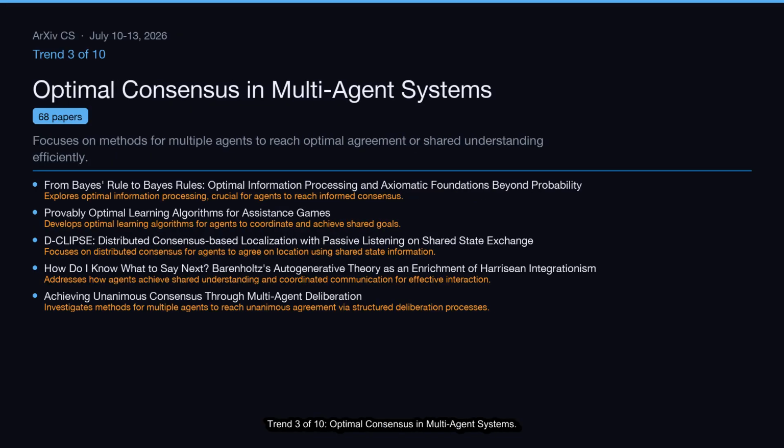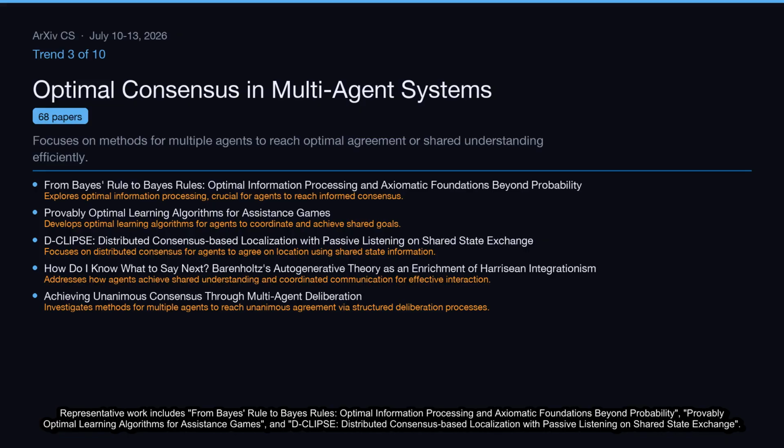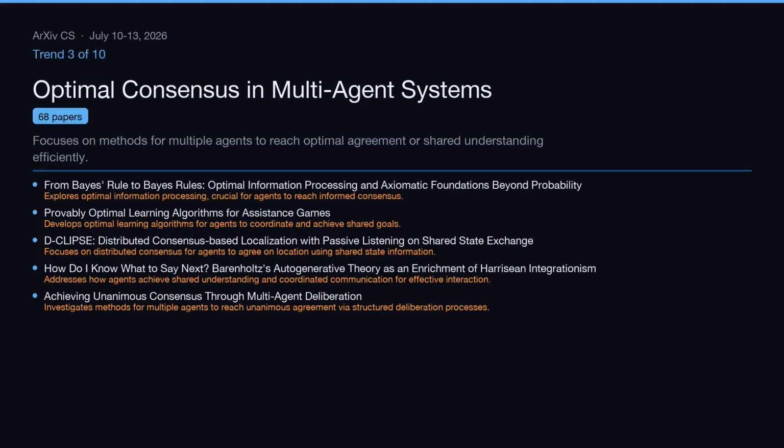Trend 3 of 10, optimal consensus in multi-agent systems. Focuses on methods for multiple agents to reach optimal agreement or shared understanding efficiently. This cluster covers 68 papers. Representative work includes from Bayes' rule to Bayes' rules, optimal information processing and axiomatic foundations beyond probability, provably optimal learning algorithms for assistance games, and DeCLIPS, distributed consensus-based localization with passive listening on shared state exchange.